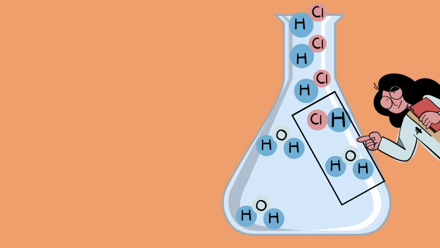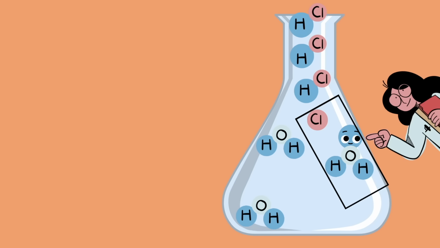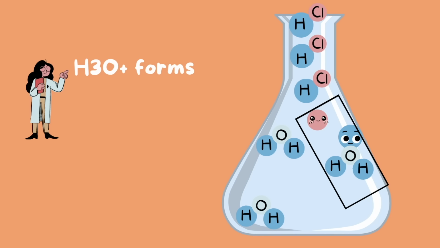So if we take a close look, we'll notice that H2O is actually attracting that hydrogen atom away from HCl. So that hydrogen is going to detach itself from chlorine, and it's going to make its way over and attach itself to H2O. And obviously this is going to create H3O+, or hydronium ions.